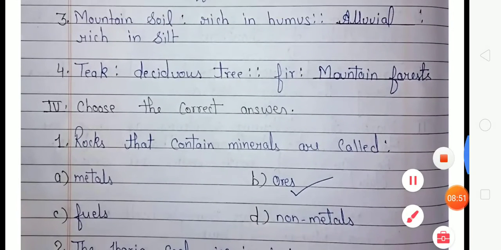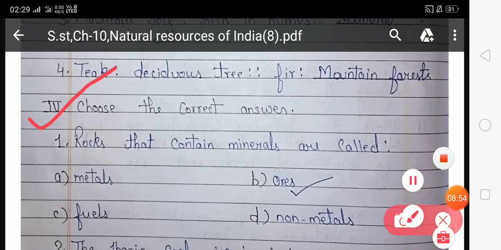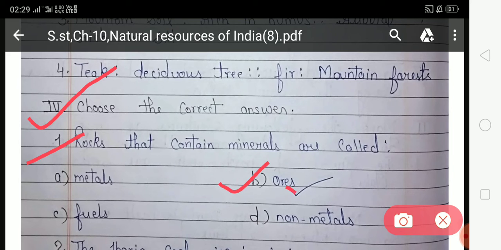Now look at the next exercise, that is exercise 4. Choose the correct answer. So student, in this exercise you have to choose the correct option from the given options. First is, rocks that contain minerals are called. Your option A is metals, option B is ores, option C is fuels, and option D is non-metal. Which option is correct? Your option B is correct, so you have to tick option B, and here option B is already ticked.